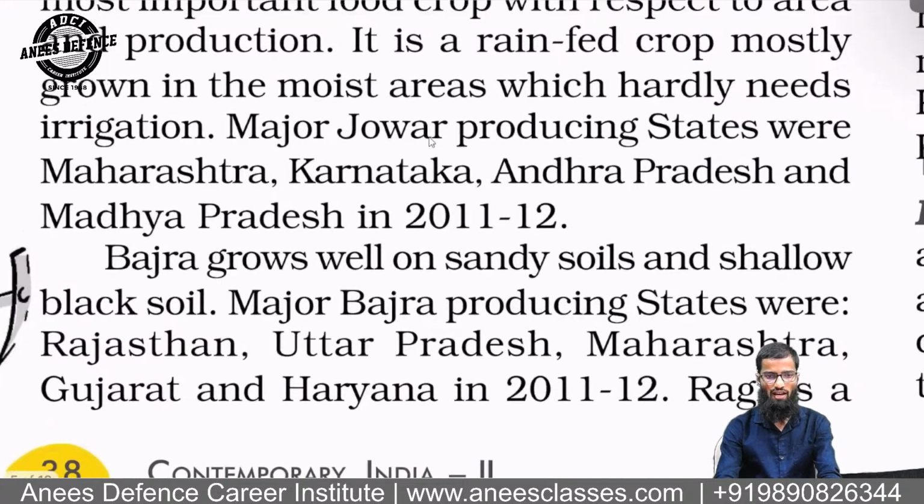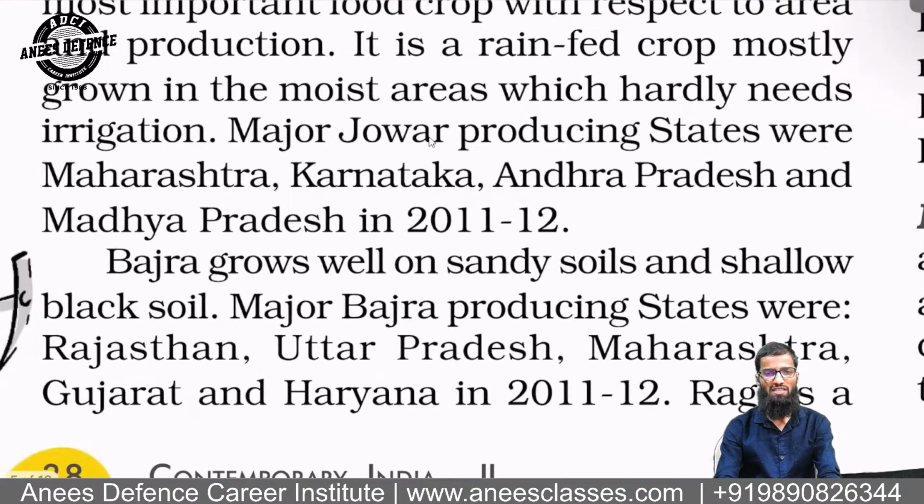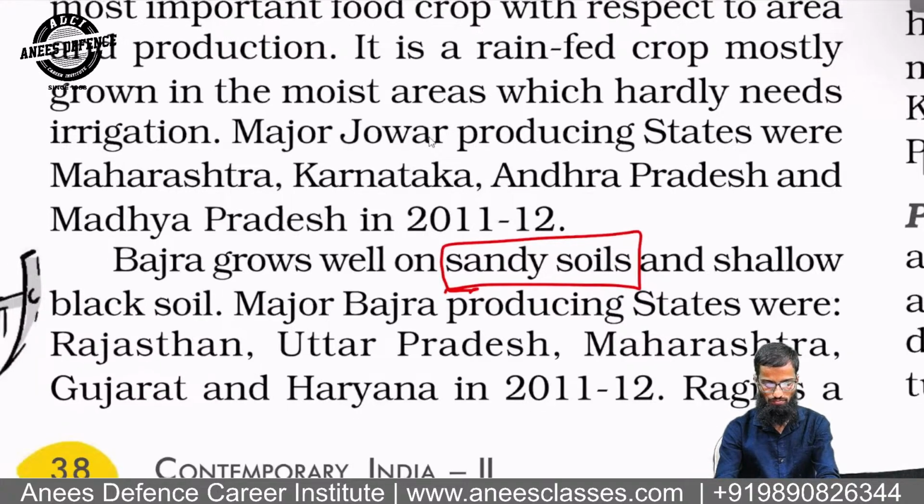Okay, and another important millet is bajra. Okay, in the sandy soil, remember this word, sandy soil and shallow black soil. It's the black soil you have cotton, but when it is shallow black, okay, which is not that fertile in a way, will have the production of bajra. So jawar and bajra are taken on the soils which are not very much fertile. If the soil is fertile, you will take sugarcane or rice or wheat or something of that sort.